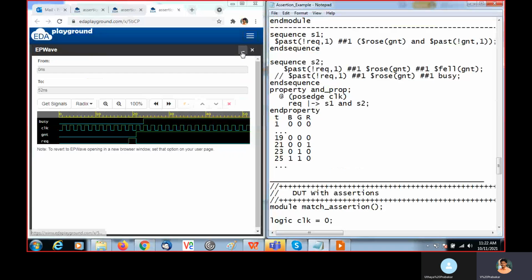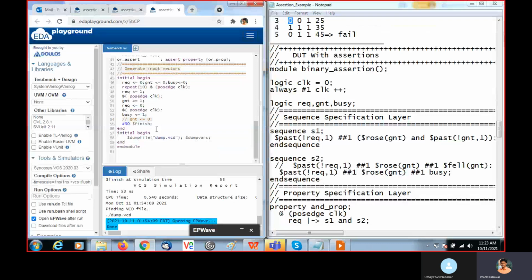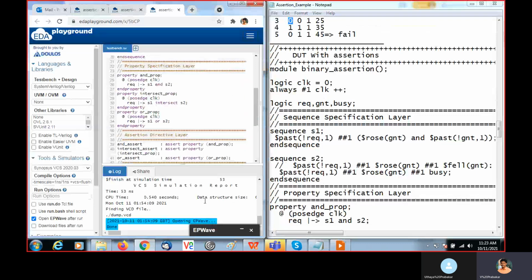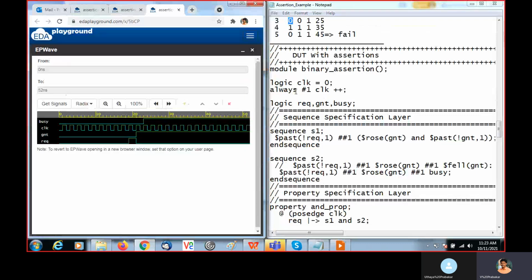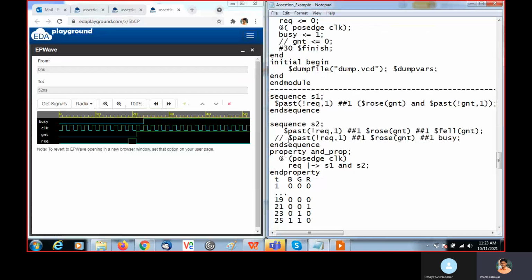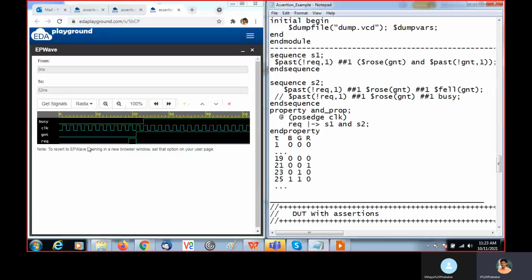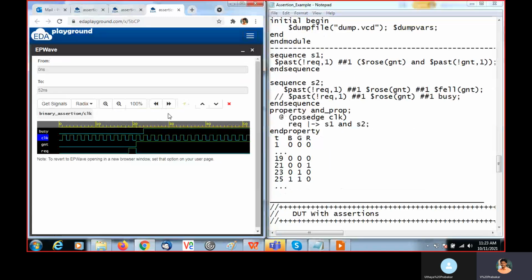The code is generating the clock and these control signals, and based on that we are getting the waveform. Then, with the help of the property, we are checking the behavior. The clock and the rest are all 0.